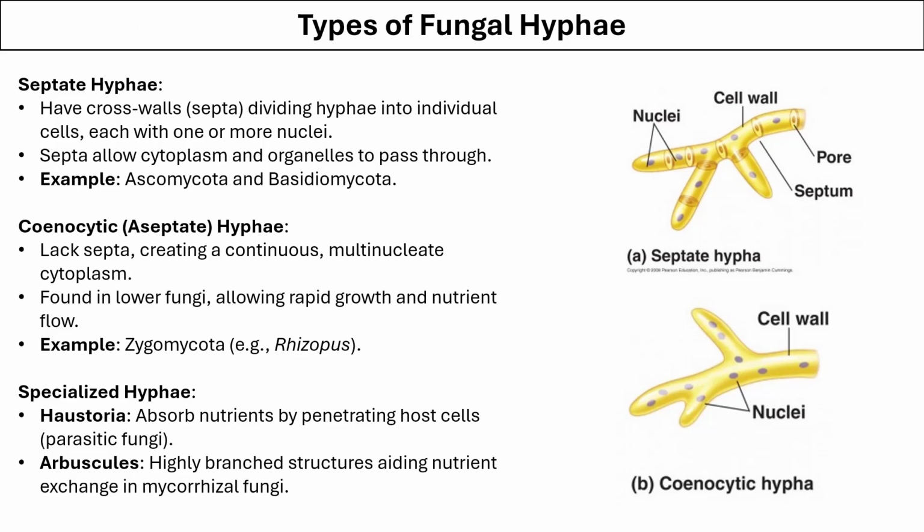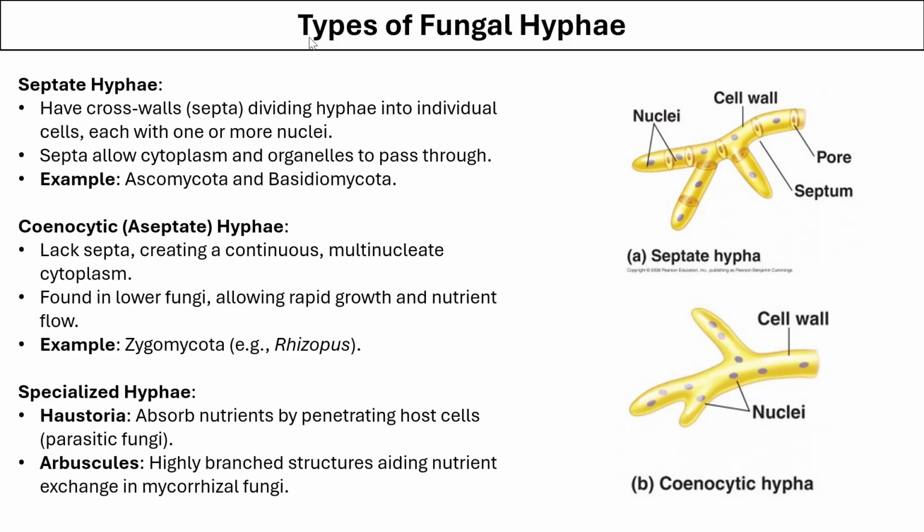Coenocytic or aseptate hyphae is a condition where septa are not present in the hyphae and there is a continuous flow of material as well as organelles between the different parts of the fungus. This kind of hyphae is found in lower fungi, which allows rapid growth and flow of nutrients. An example is Zygomycota.